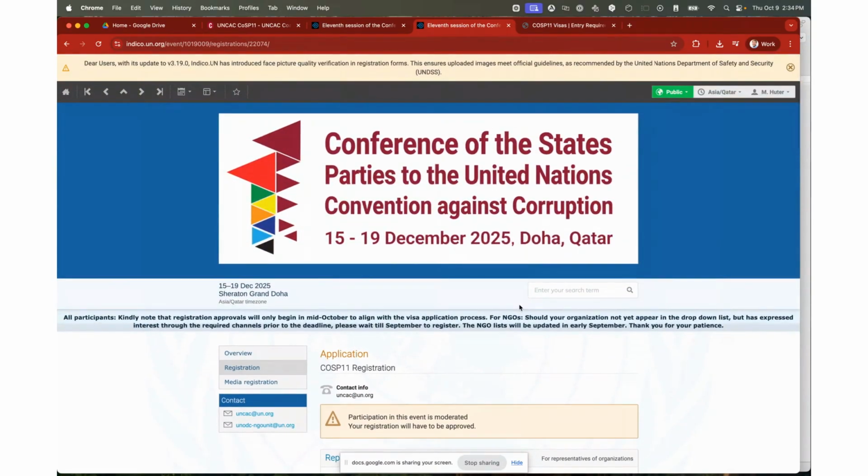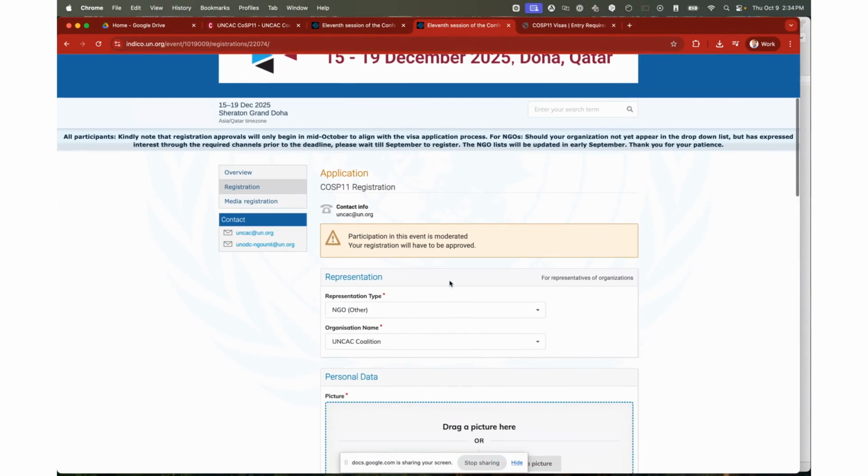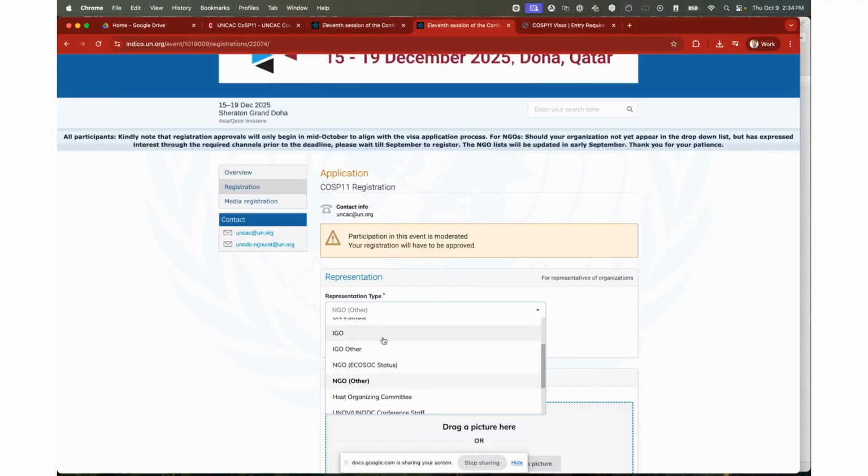That gets you to this page. Here, assuming that you are a civil society representative, you need to select NGO ECOSOC status if your organization does have ECOSOC consultative status with the United Nations, or NGO other if your organization does not have such a status. However, if your organization does not have ECOSOC status, then it's required that your organization already registered in May or June as an observer for COSP11.